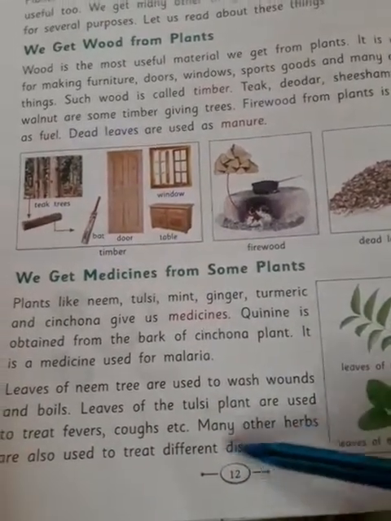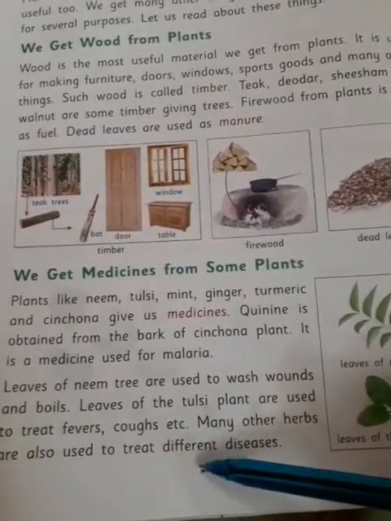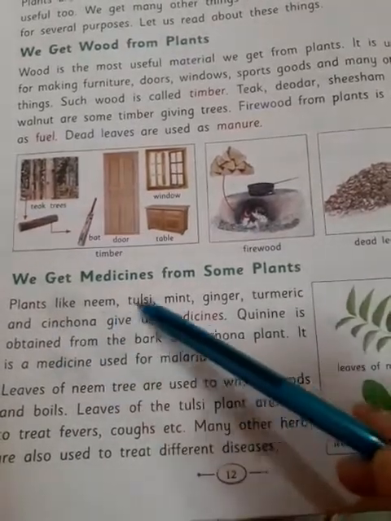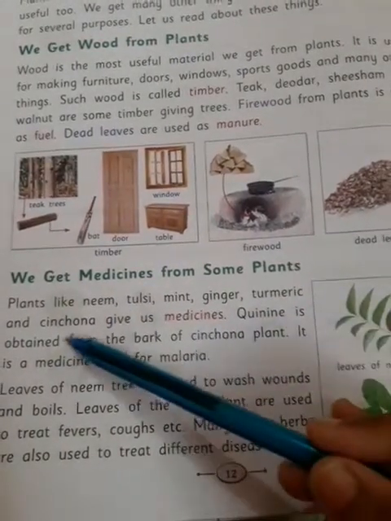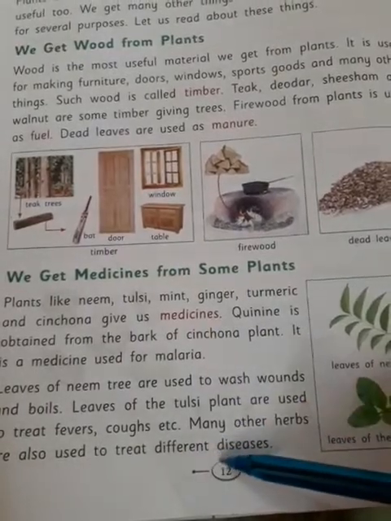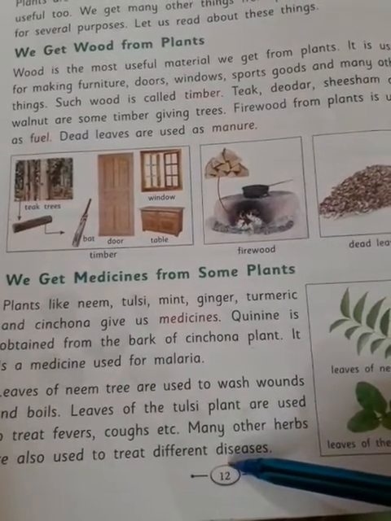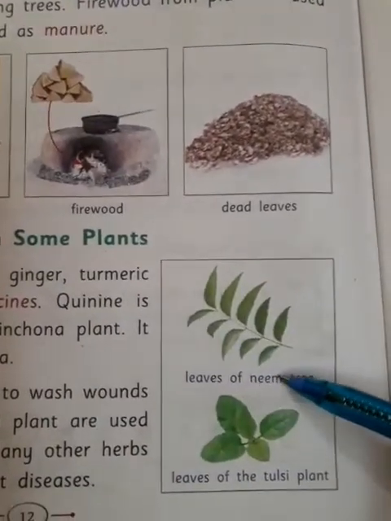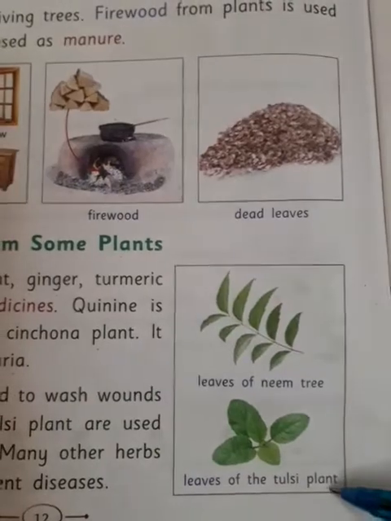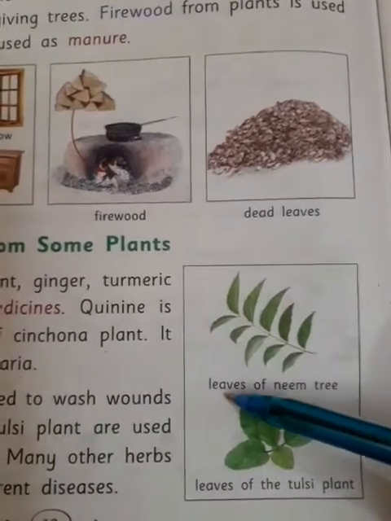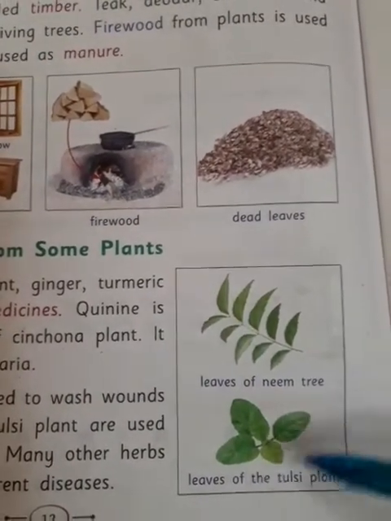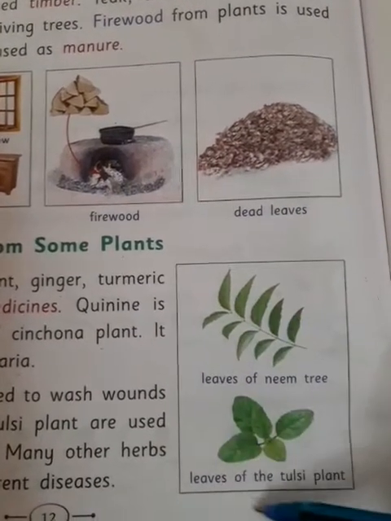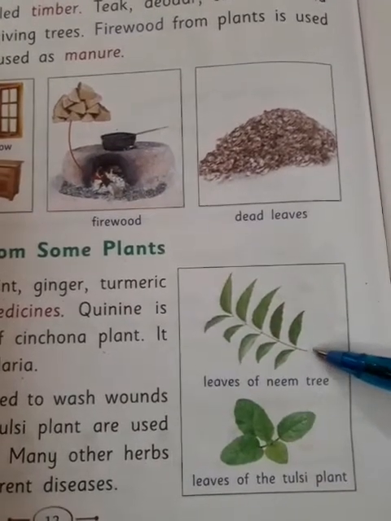Not only these plants, but different types of herbs are also used as materials for treating different diseases. You can see in the diagram the leaves of the neem tree and the leaves of the tulsi plant, and they are very useful for different diseases.